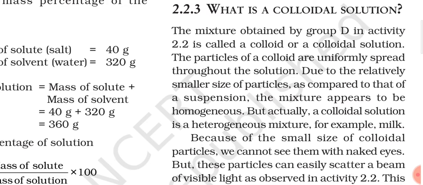Last time we discussed suspension and its properties. So it is given here what a colloidal solution is. The mixture obtained by group D in activity 2.2 is called a colloid or a colloidal solution. So the first important point is that a colloidal solution is also said to be a colloid. So either you can call it a colloidal solution or colloid, the meaning is the same.